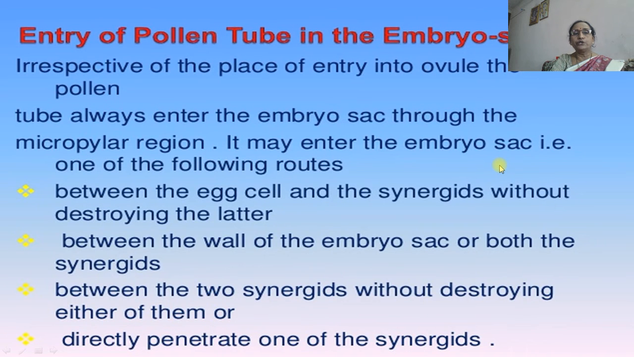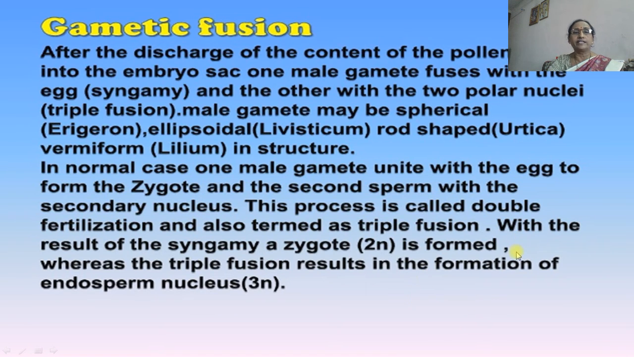After the entry of the pollen tube, its entry into the embryo sac is very important. It enters the embryo sac by the following routes. Sometimes between the egg and synergids without destroying the synergid. Sometimes between the wall of the embryo sac and one of the synergids, and sometimes between the 2 synergids without disturbing either of them, or sometimes it directly penetrates one of the synergids and that will be destroyed, and fertilization takes place.